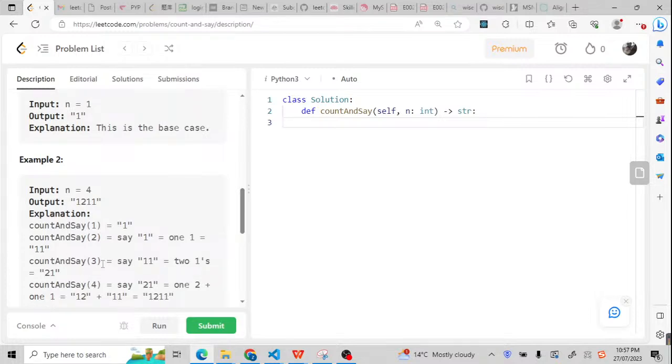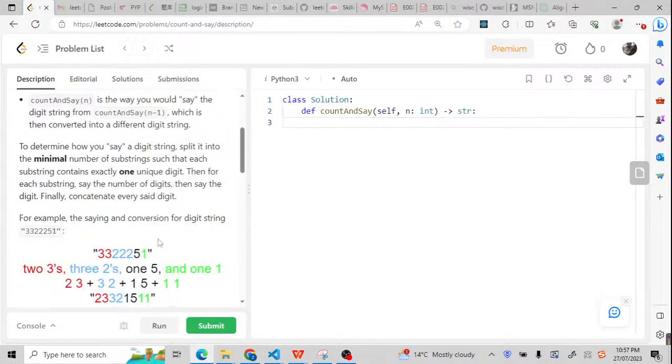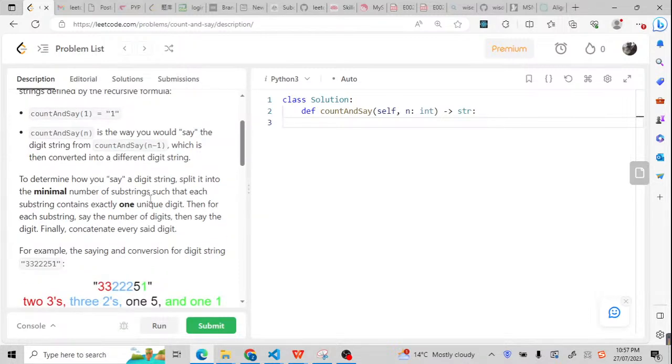What about count and say 3? It should be 2 ones because here we have 2 ones. The frequency of 1 is 2, so it will be 2 ones, 2 and 1. So what is the next? Count and say 4. So we have 1, 2. The frequency of 2 is 1. The frequency of 1 is 1. So it will be 1, 2, 1, 1. So it means the numbers must be continuous, and then we can count them together. But the question didn't say so much about that.